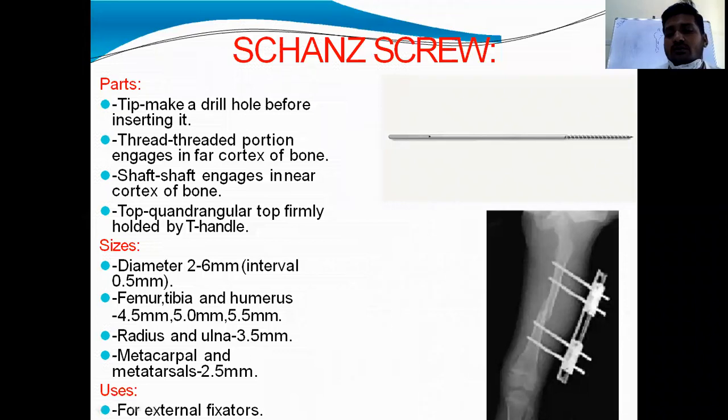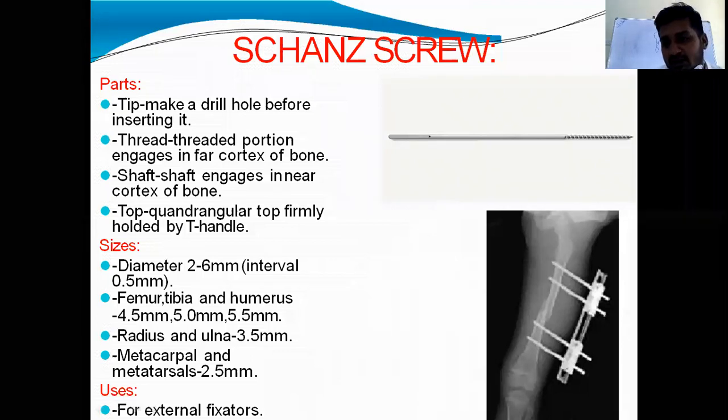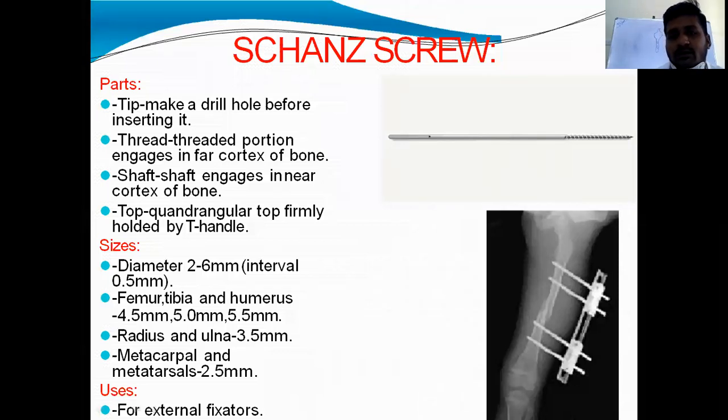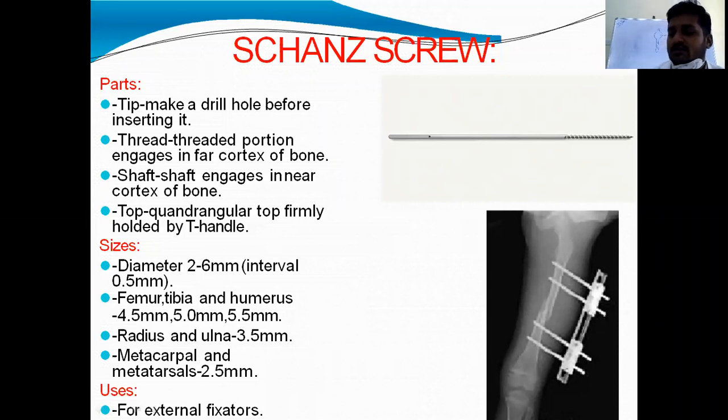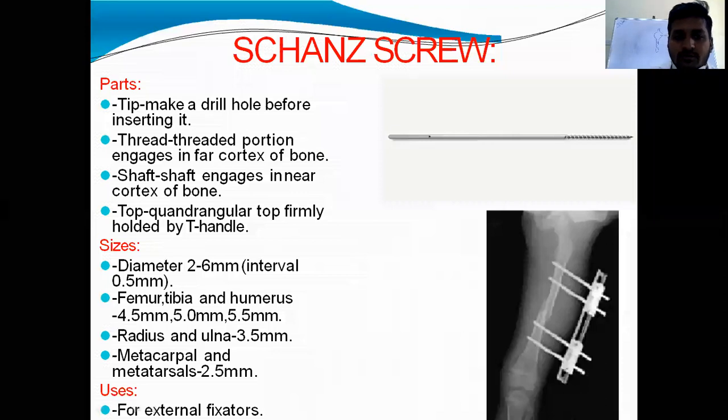This is the Schanz screw. See here the distal part is threaded and the tip is pointed, and a rounded shaft with a quadrangular top. So minor differences will be there, and I will show other pictures also where you can easily differentiate. Okay. Now you see the parts. There are three parts: tip and threaded part, shaft, and quadrangular top.